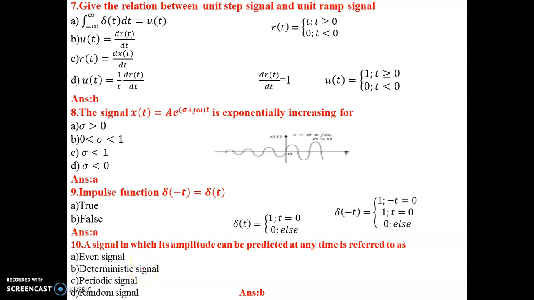Similarly, a signal in which the exact amplitude cannot be predicted is referred to as a random signal. So the correct option is option B.